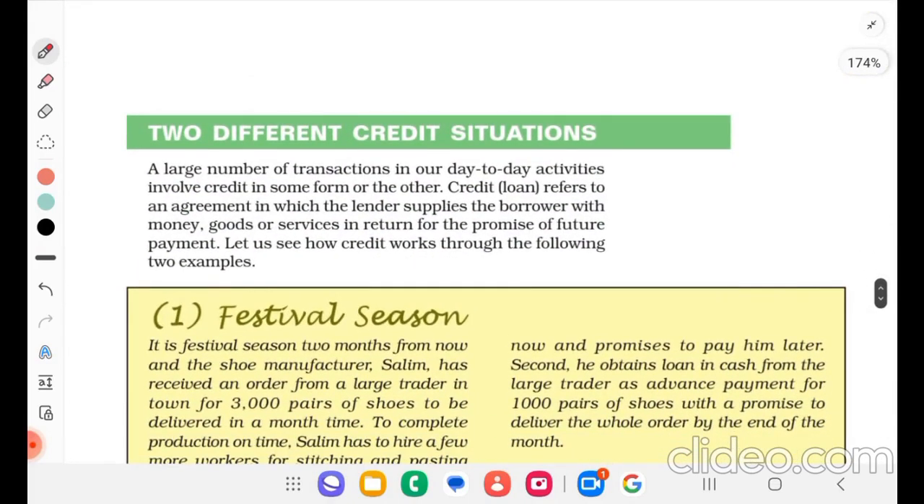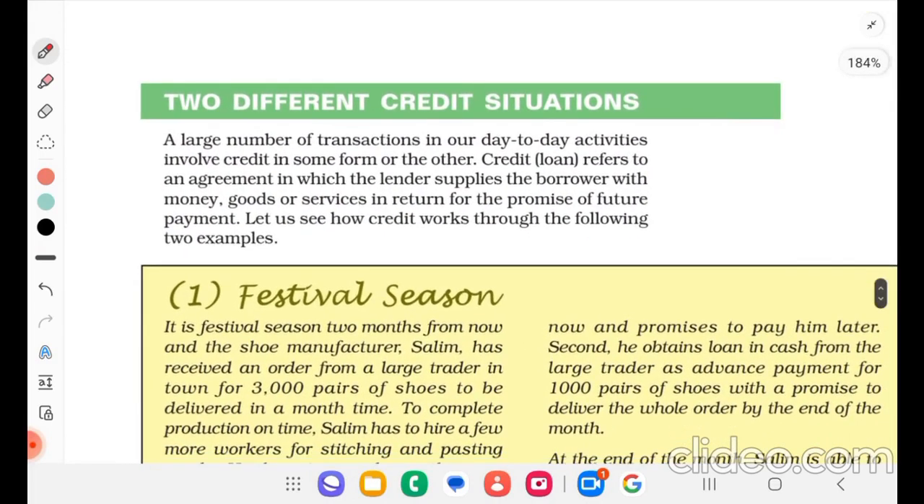Two different credit situations. A large number of transactions in our day-to-day activities involve credit in some form or the other. Credit, that is loan, refers to an agreement in which the lender supplies the borrower with money, goods or services in return for the promise of future payment. Let us see how credit works through the following two examples.